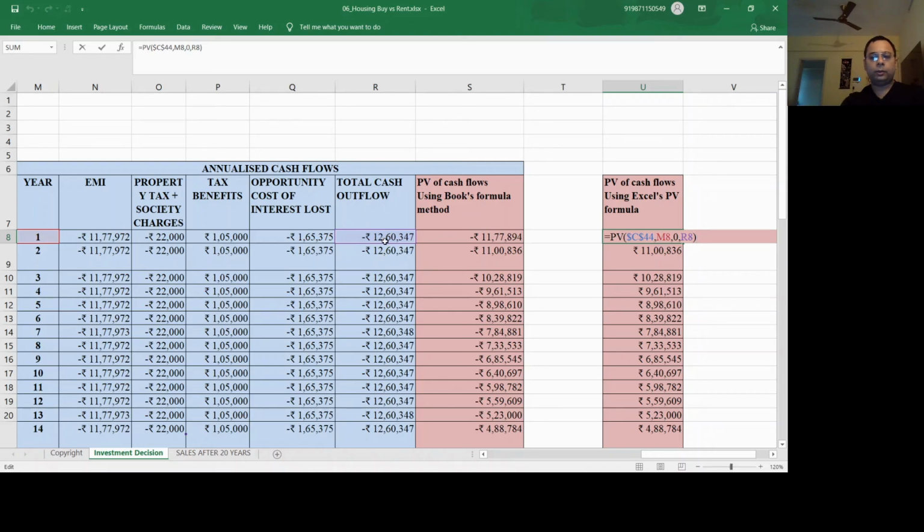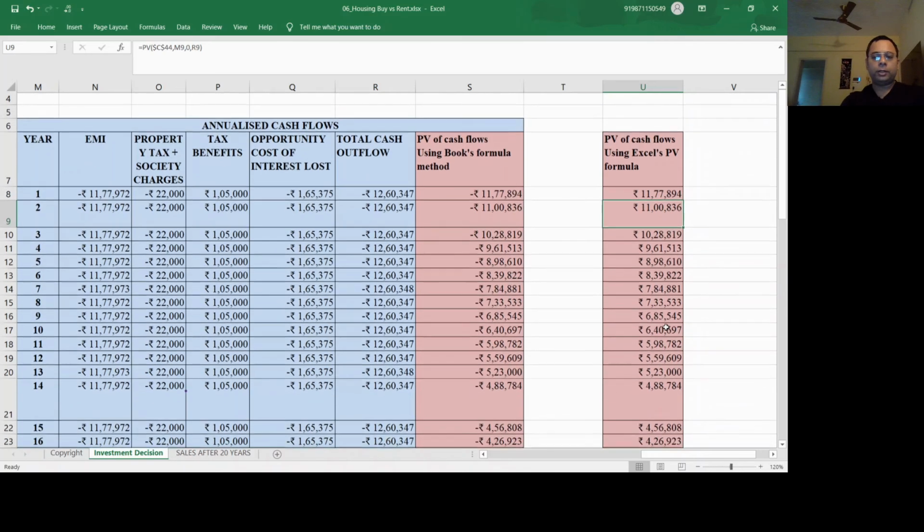The cash flow. So what is the present value? This person is going to pay minus 12.60 lakhs at the end of the first year, right? So what is the present value of that money he has calculated? That is about 11 lakh 77,000.